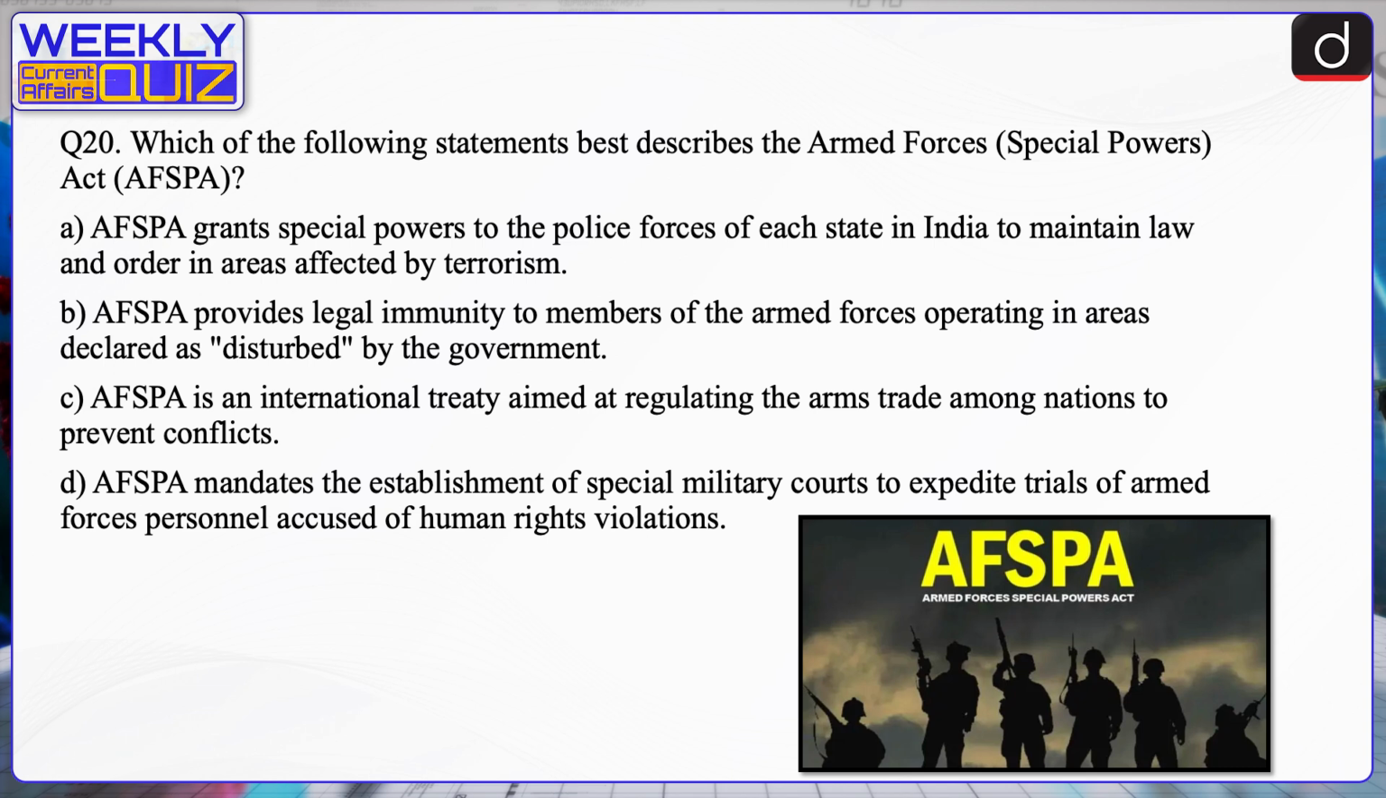The Armed Forces Special Powers Act provides legal immunity to members of the armed forces operating in areas declared as disturbed by the government. It grants special powers to the armed forces to maintain public order in such areas, including the authority to arrest without a warrant and to use force even to the extent of causing death, if deemed necessary for the maintenance of law and order.